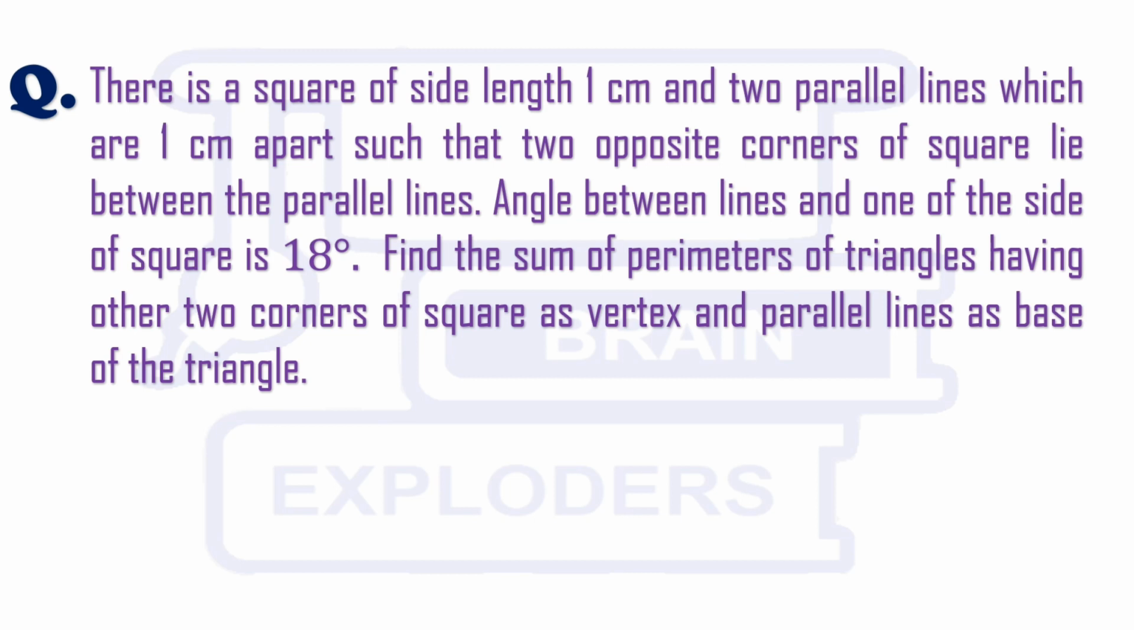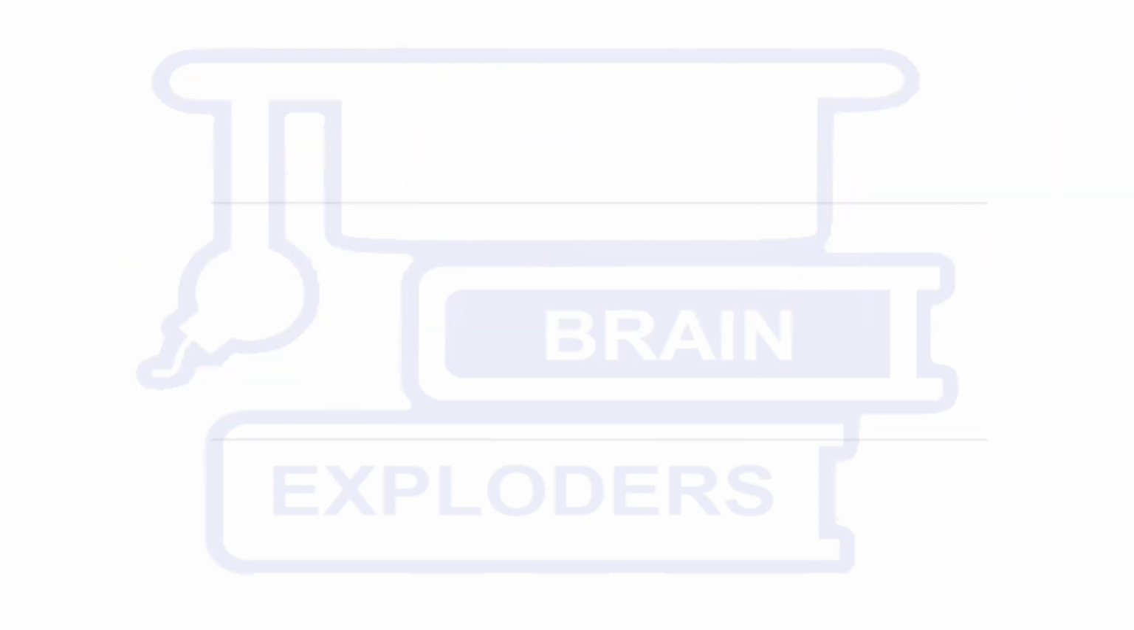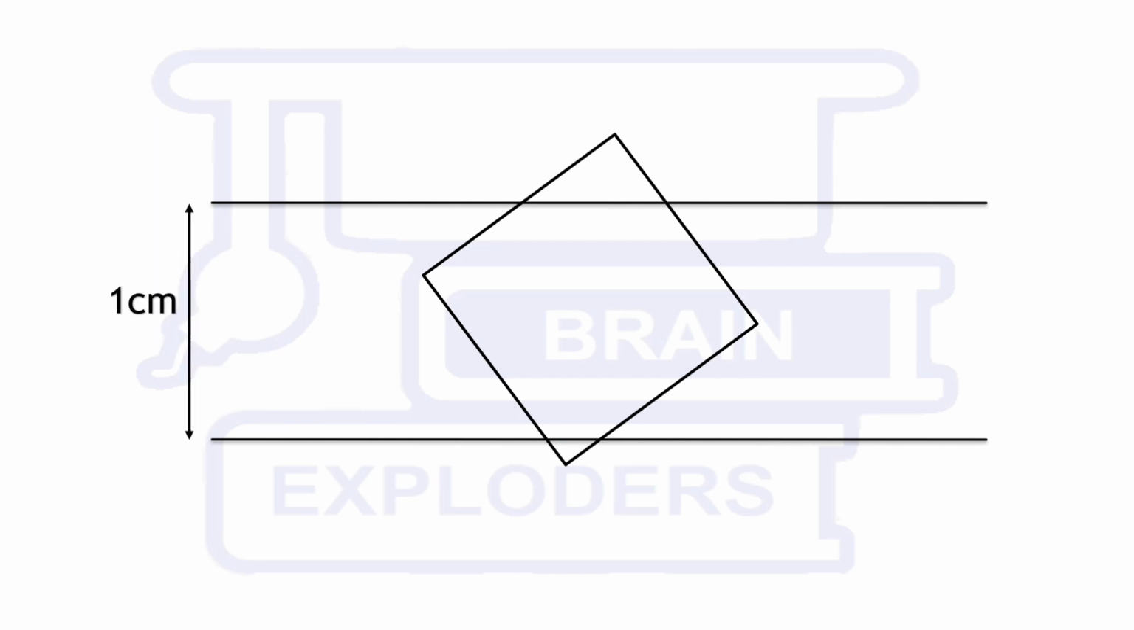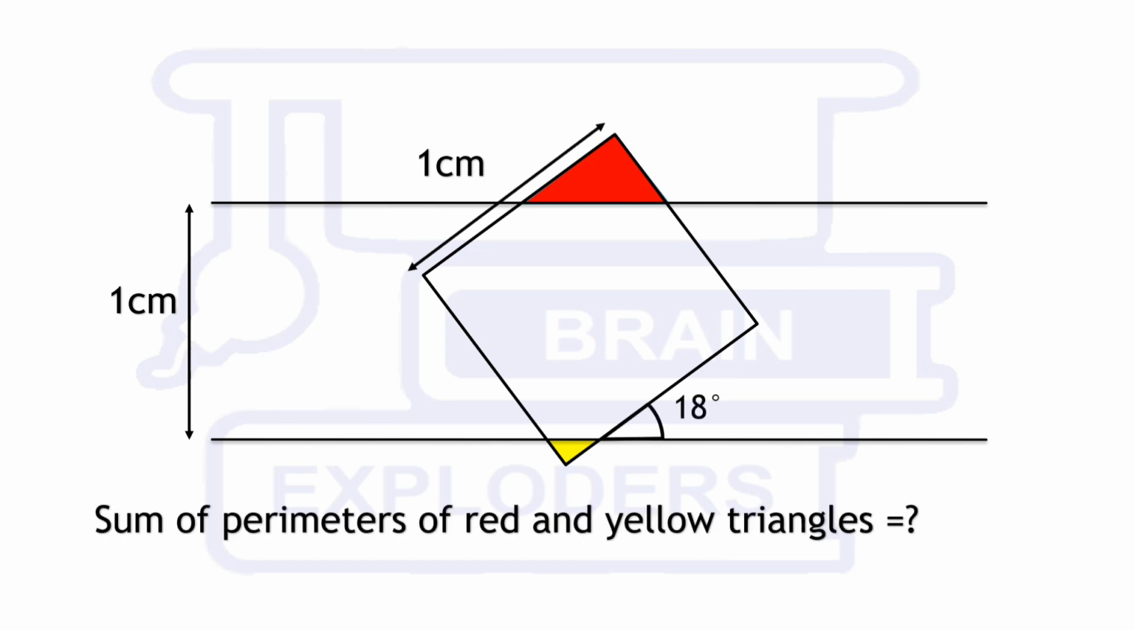Find the sum of the perimeters of the triangles having the other two corners of the square as vertices and the parallel lines as bases of the triangles. Here these are the two parallel lines 1 centimeter apart, and this is the square of side length 1 centimeter. Now these two triangles are shown in red and yellow color here, and we have to find the sum of the perimeters of the red and yellow triangles.